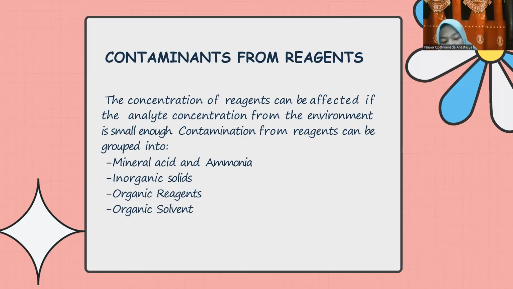Next, contaminants from reagents. The concentration of reagents can affect the analyte concentration when the analyte concentration from the environment is small enough. Contamination from reagents can be grouped into 1, mineral acid and ammonia, 2, inorganic solid, 3, organic reagents, and 4, the less organic solvents. Mineral acid and ammonia.